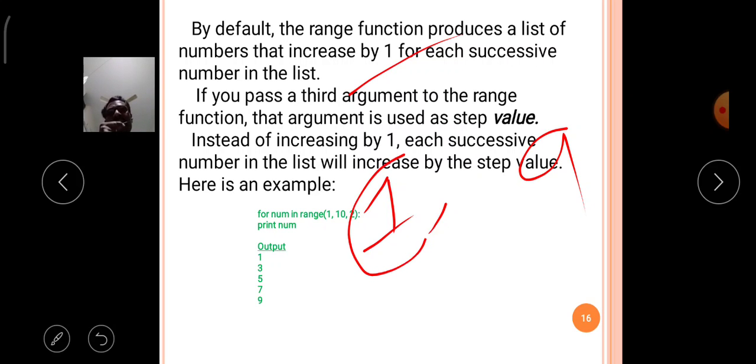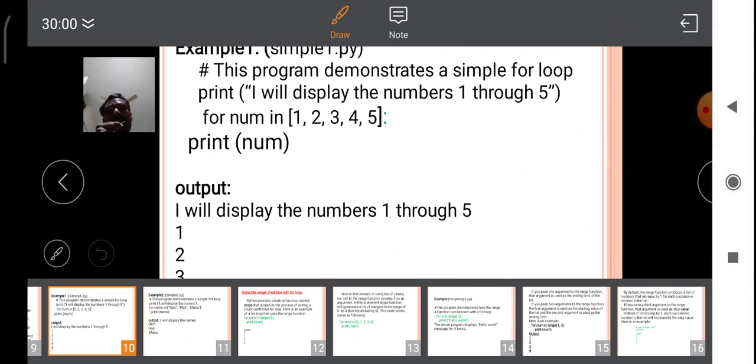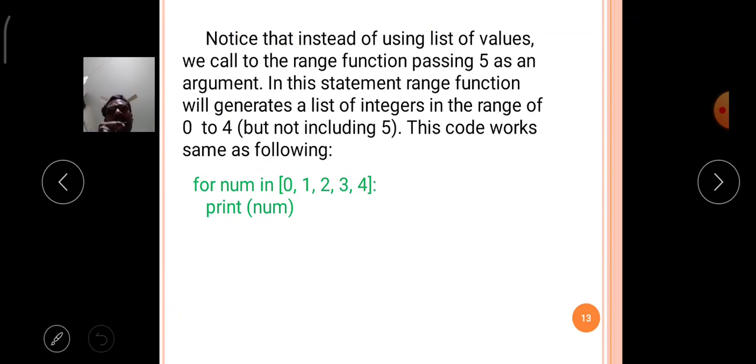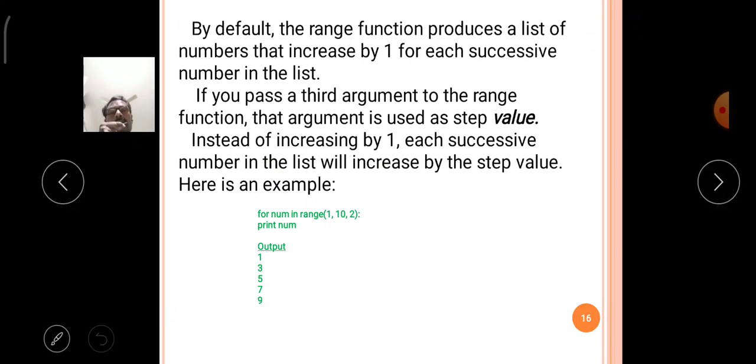So the first value of the sequence is 1 and the last value is 9. Here I am taking the third argument as 2. Now what will happen? Every time it will increment the value by 2.